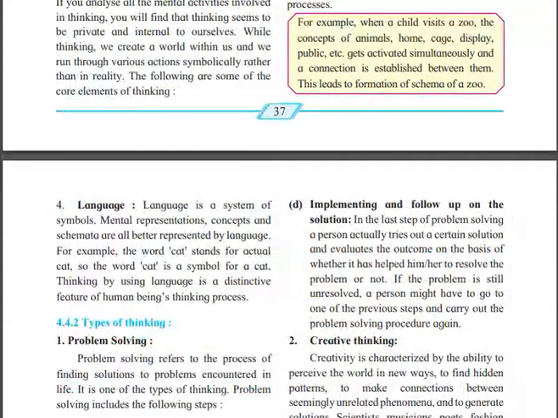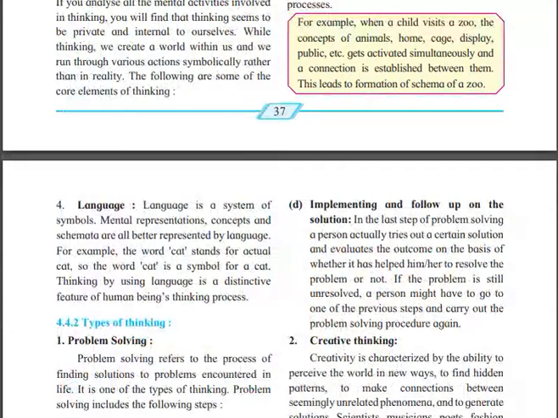Language is a system of symbols. Mental representation, concept, and schemata are all better represented by language. For example, the word cat stands for an actual cat; the word cat is a symbol for a cat. Thinking by using language is a distinctive feature of the human thinking process.